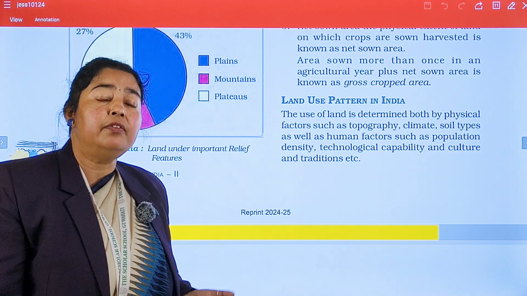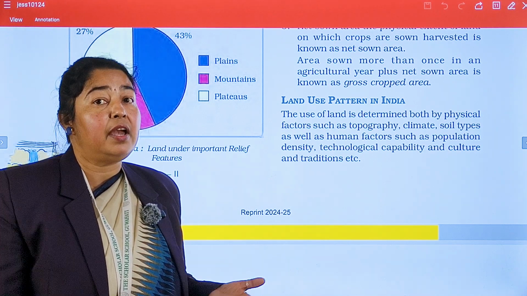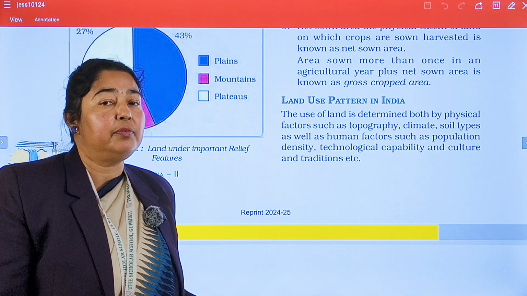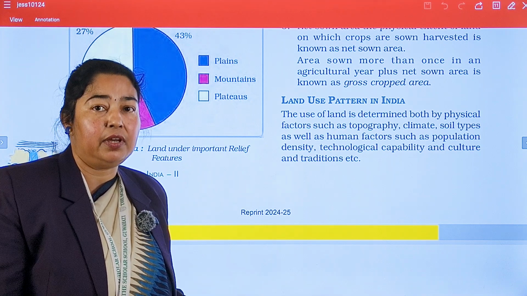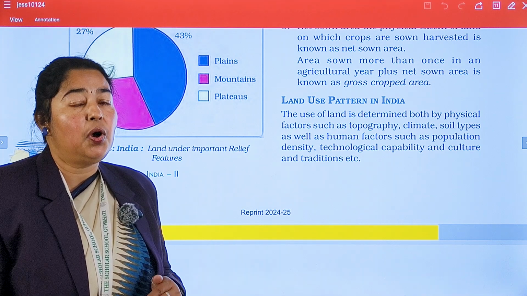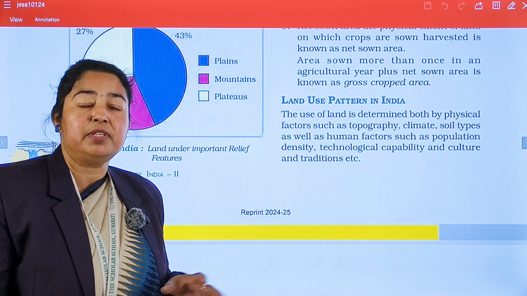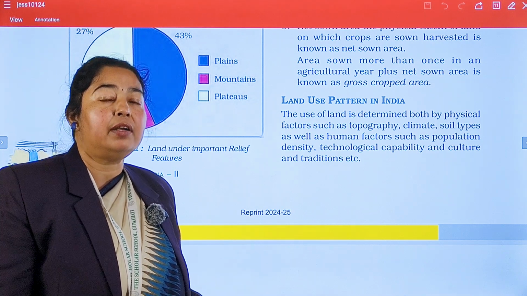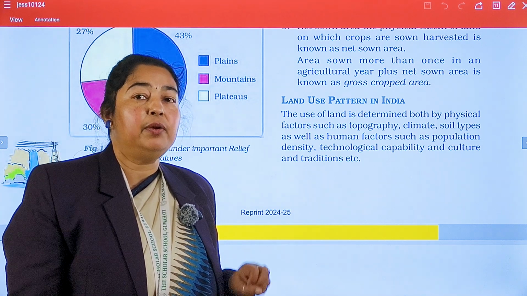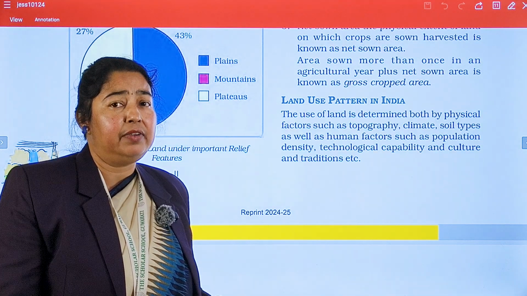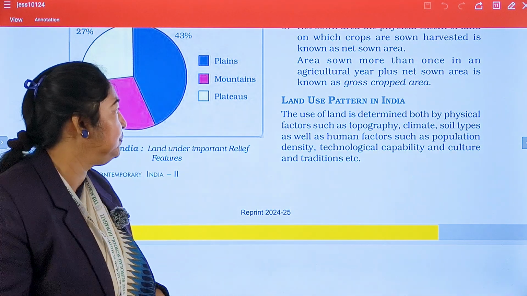The people who are living in the plain areas, their activities are a little different from the people who are living in the hilly areas. So based on the type of relief present on the land, humans perform different varieties of economic activity and go about their livelihood.